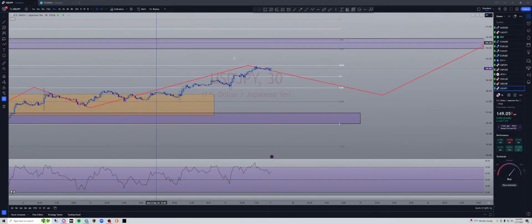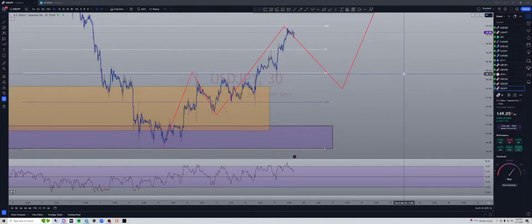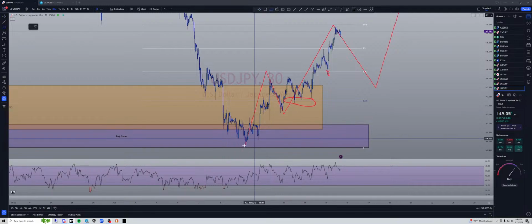So if we come down to the 30-minute and we look at this, let's just mark it, right? We have liquidity here. We have liquidity here. Look at all this liquidity right here. Look at all those candles right there. So we either draw our fib from the bottom, which I don't think is correct, but it's probably right here. That's probably the fib we need to be drawing right there.